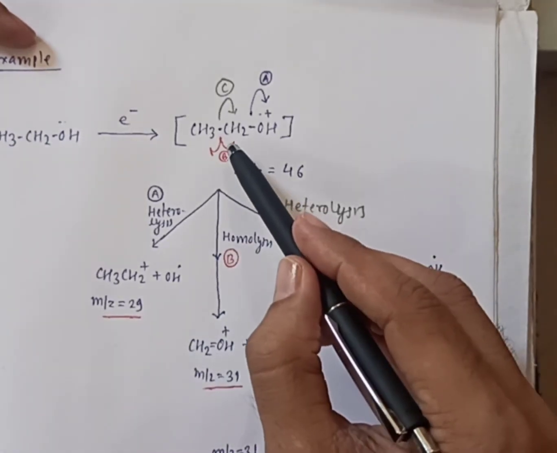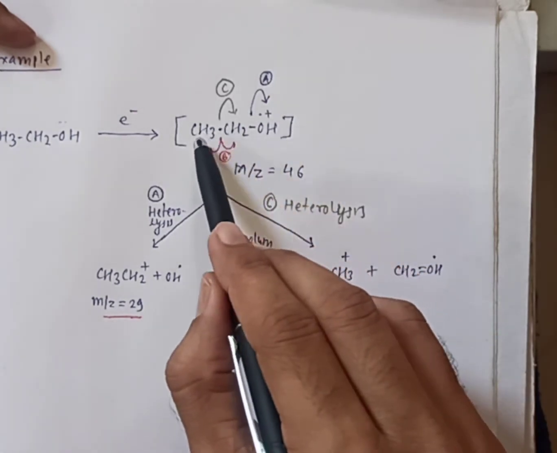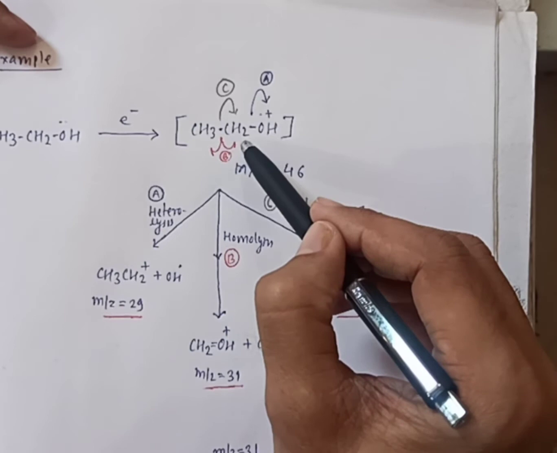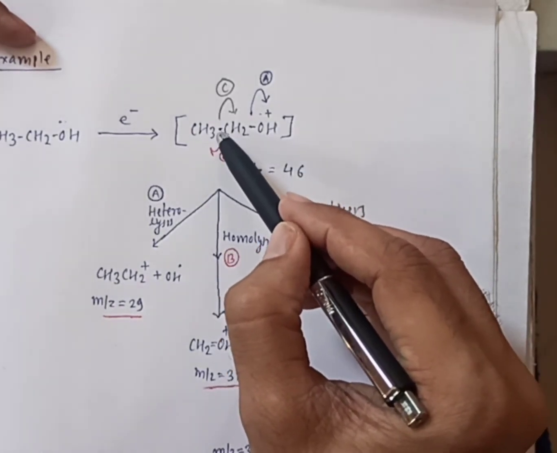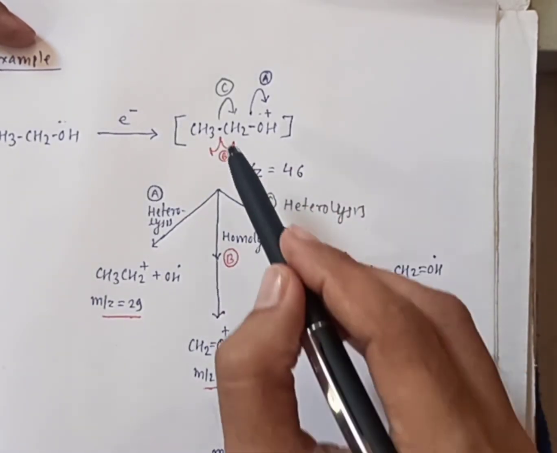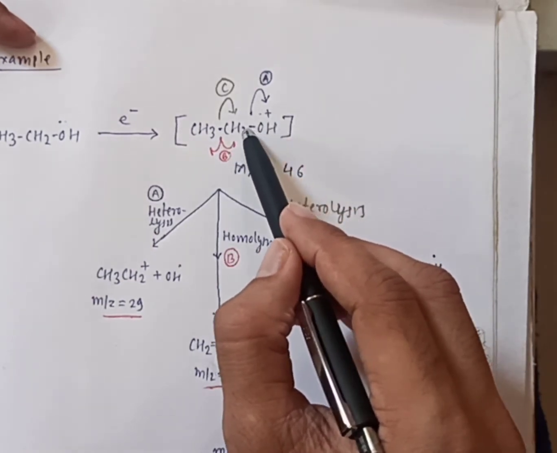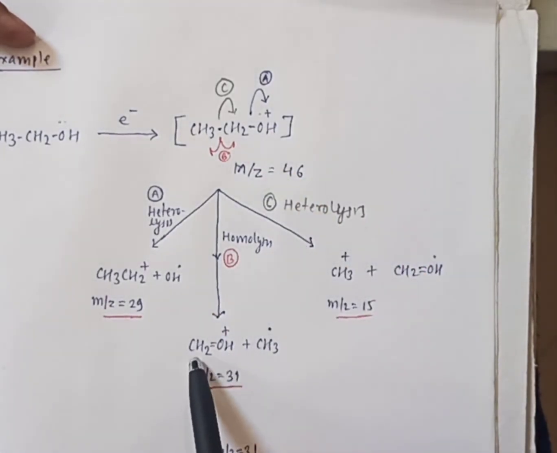Second path is homolysis. Suppose again this is the molecular ion. This bond is getting cleaved by the homolytic pathway. One electron will be transferred to the methyl group, therefore that will go away as a radical, and one electron will be transferred to this CH2. This will form a double bond between this CH2 and O, and you will get CH2=OH+.